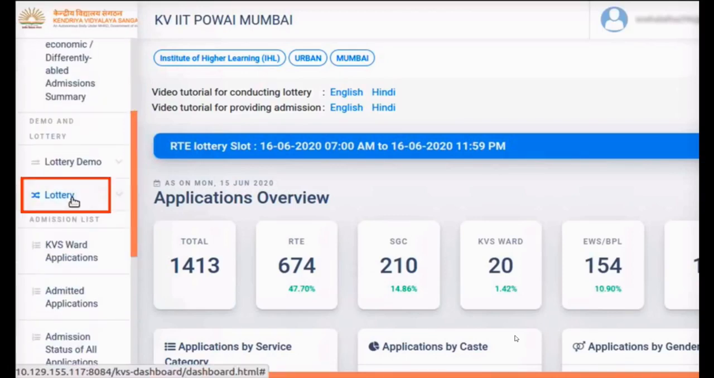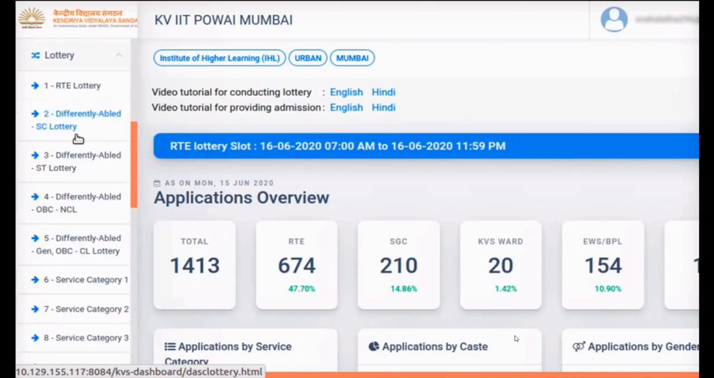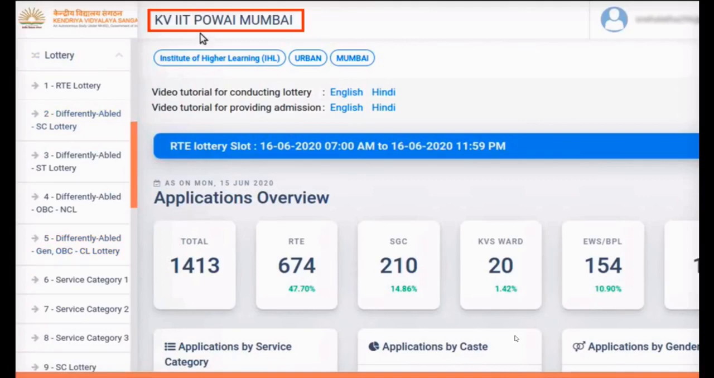Click on the lottery link in the left menu. Notice the various categories of lotteries listed here. The sequence of conducting lotteries for a particular school is also displayed here. For demonstration, I am taking example for the project IHL category KV IIT Powai Mumbai. Kindly note, civil and defense sector schools follow a slightly different sequence for conducting lotteries. For each school, the correct sequence of conducting lotteries will be automatically displayed in the left menu. Please follow the sequence when conducting lotteries.